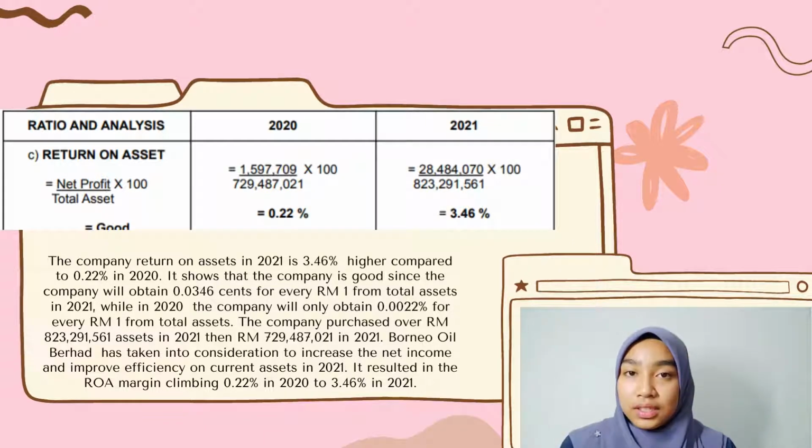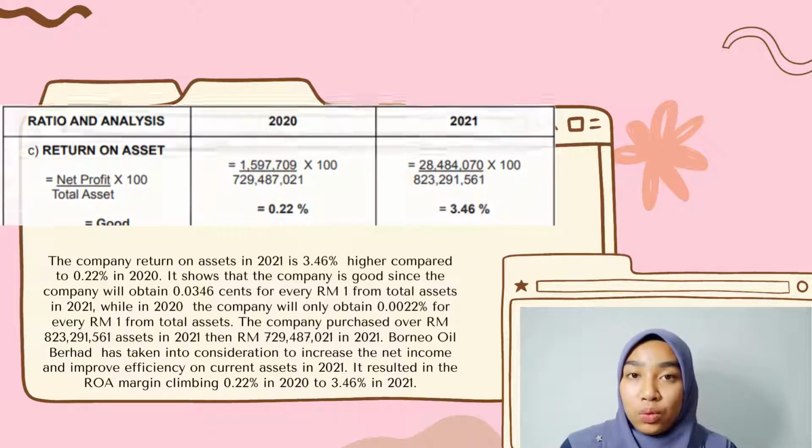To calculate return on asset, we have to divide net profit with total asset and times with 100. For Borneo Oil Berhad, return on asset, the company has a good ratio with 3.46% in 2021, which is higher than 2020 with 0.22%. The company will obtain 0.0346 cent for every 1 ringgit from total asset in year 2021.